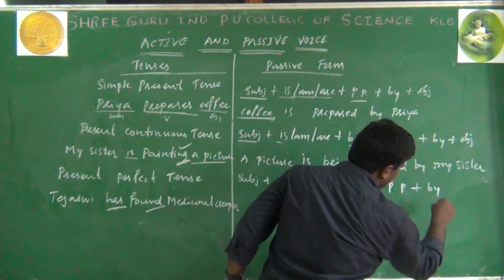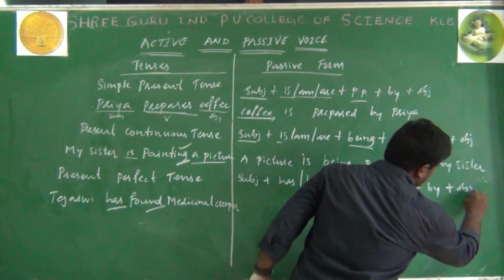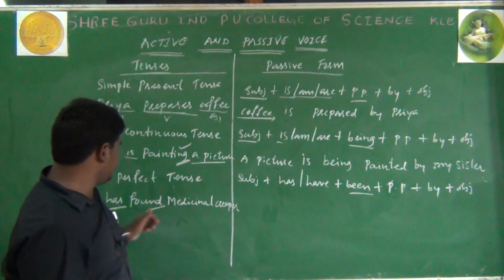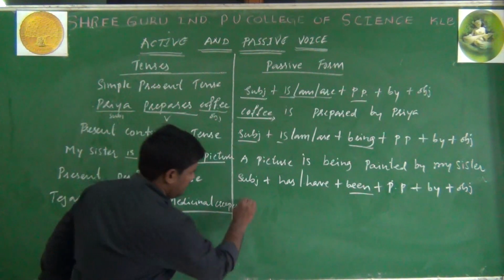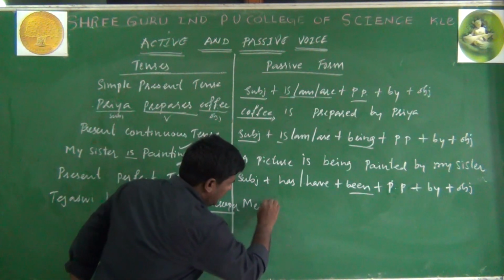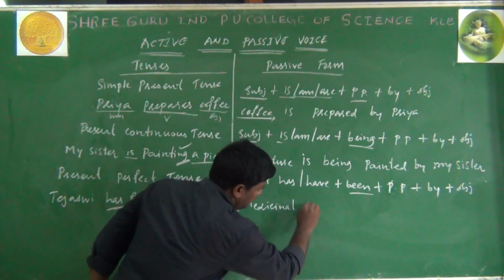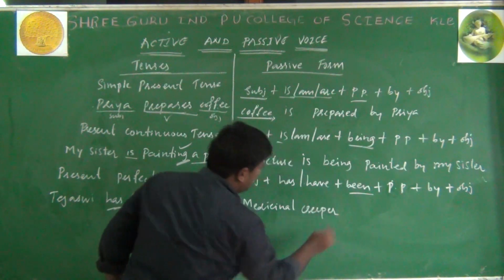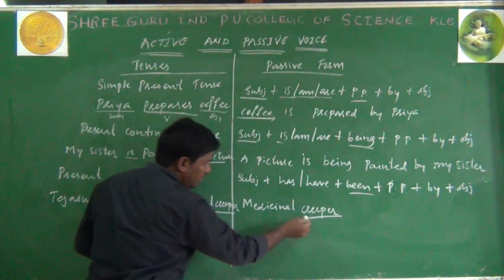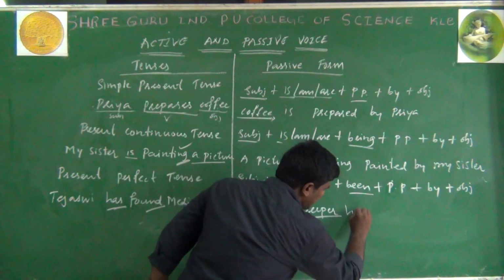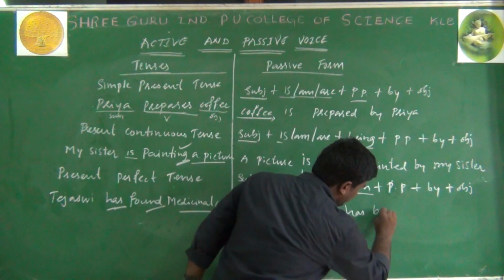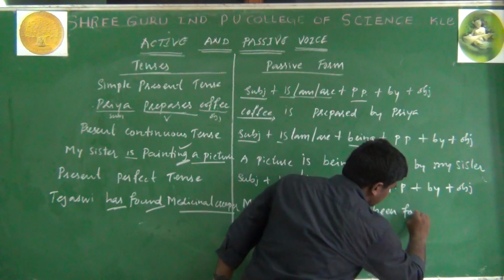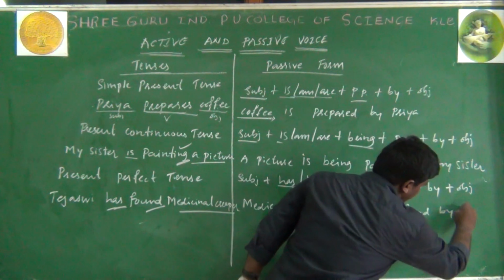Then by preposition, then object. So what is the object here? Medicinal creeper. Here medicinal creeper is singular, so we should take has. Medicinal creeper has been found by Tejasvi.